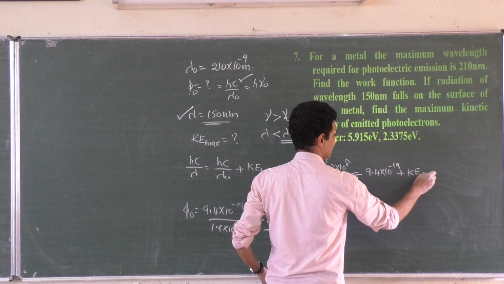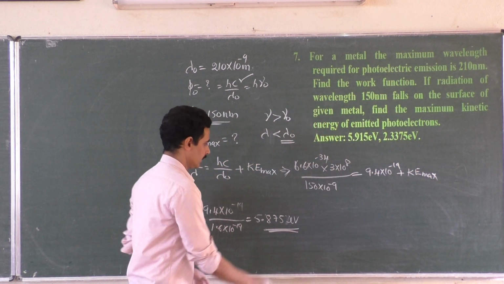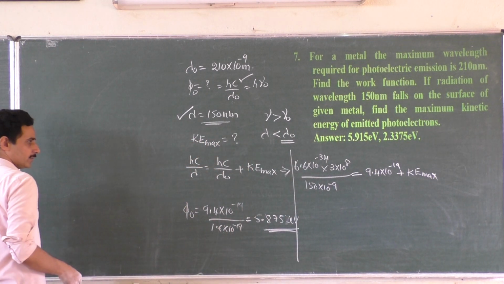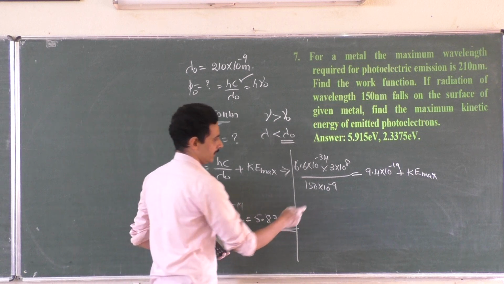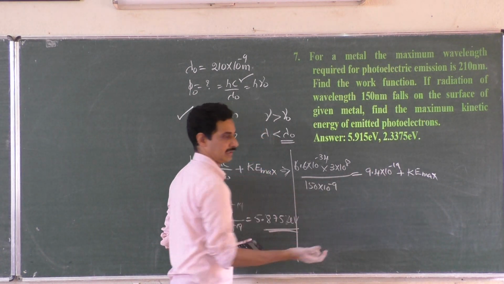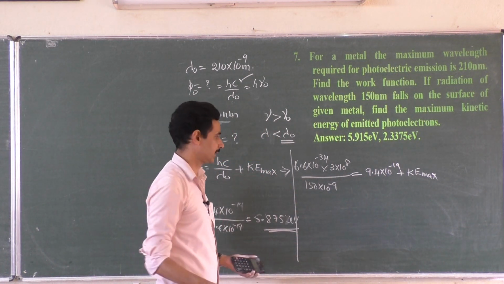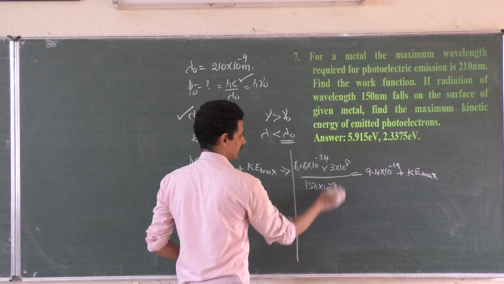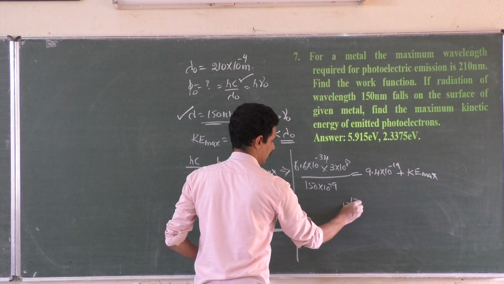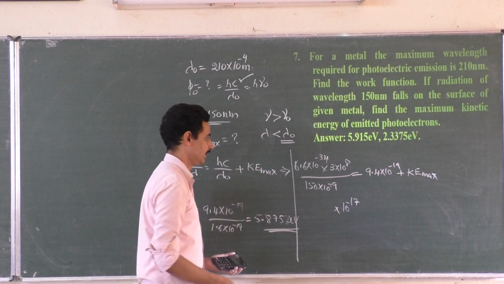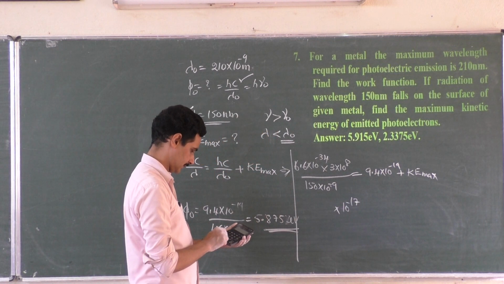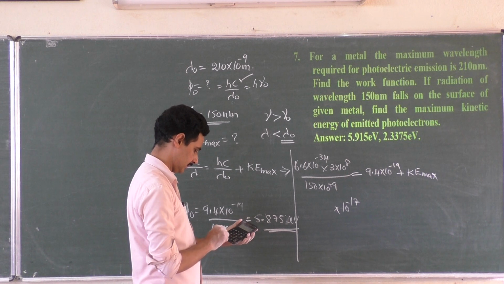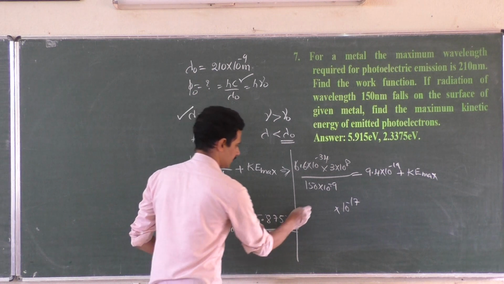Kinetic energy maximum. What is this answer? It should also be 10 to the power minus 19, because if these two are in 10 to the power minus 19, you can subtract. Otherwise, it becomes difficult. 17 minus 34, again 10 to the power minus 17. We will convert it into minus 19 later. 6.6 into 3 divided by 150 is equal to 0.132.